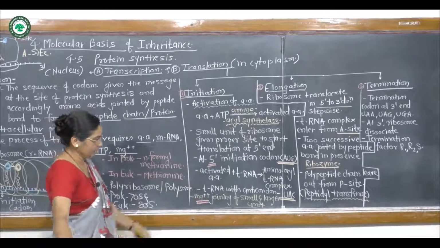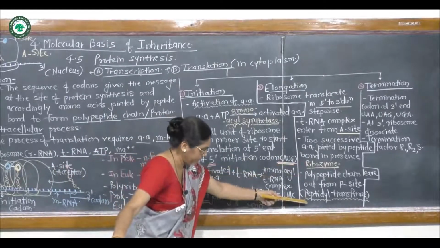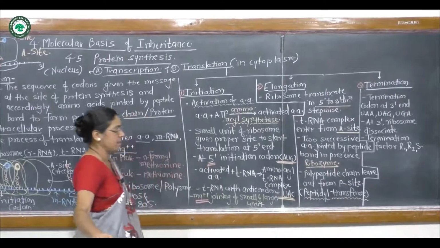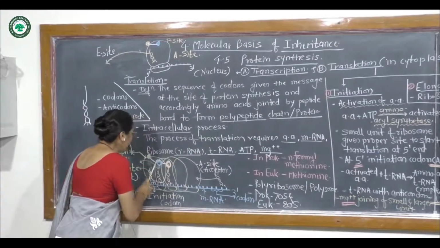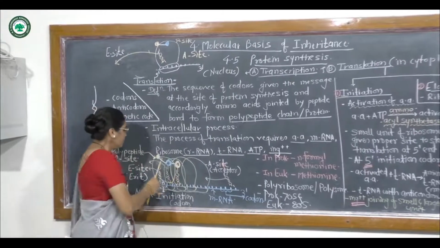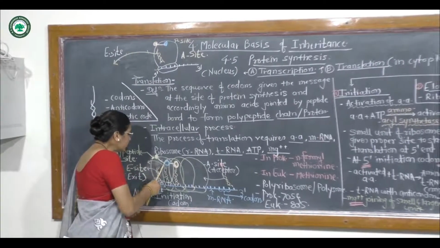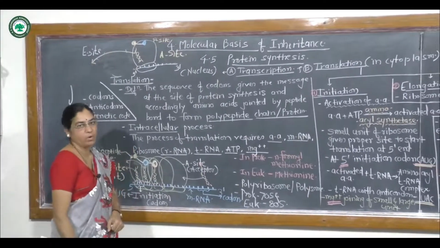In presence of ribozyme, two successive amino acids are joined together by the peptide bond.